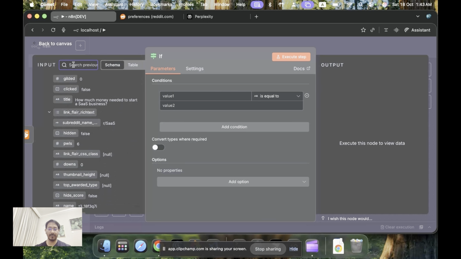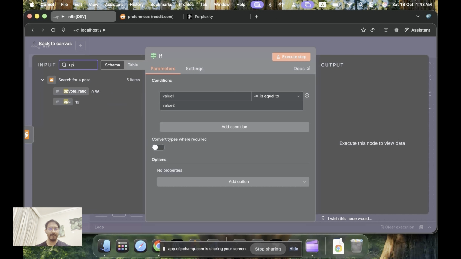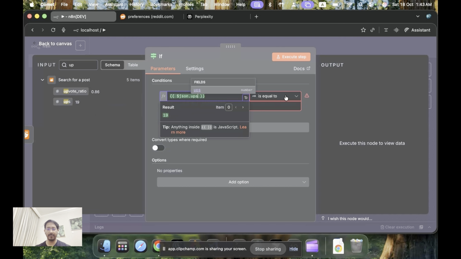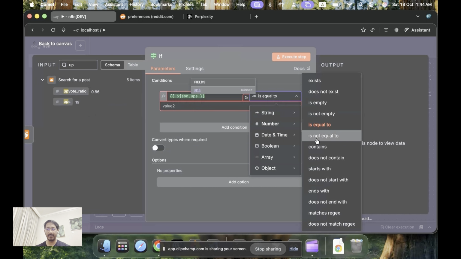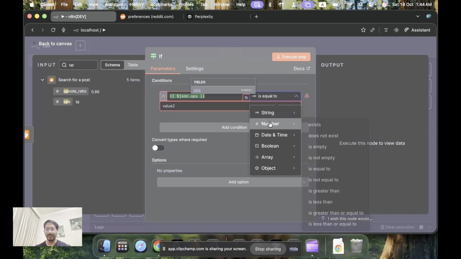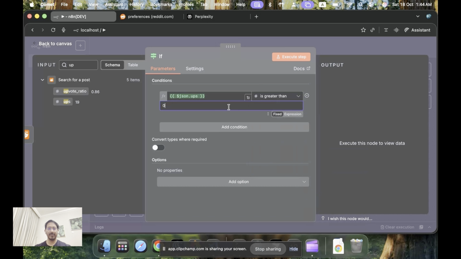So we will select upvotes here, and then we'll go to numbers, and we'll say is greater than 2.